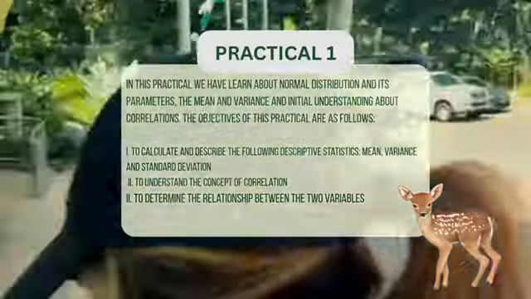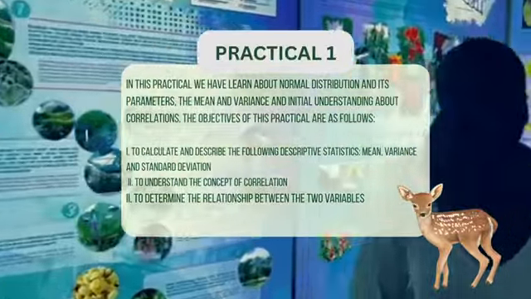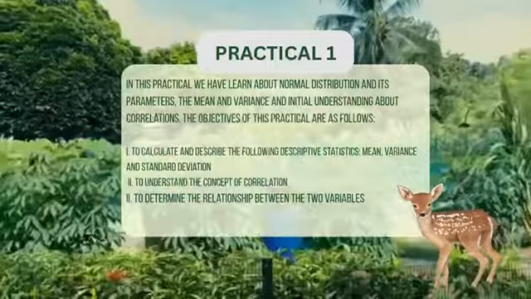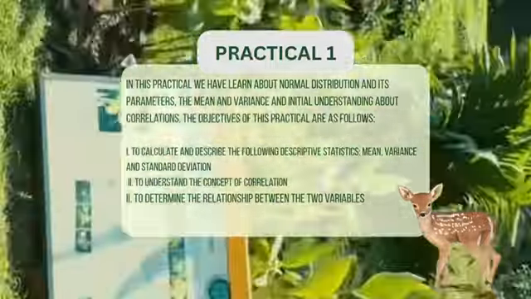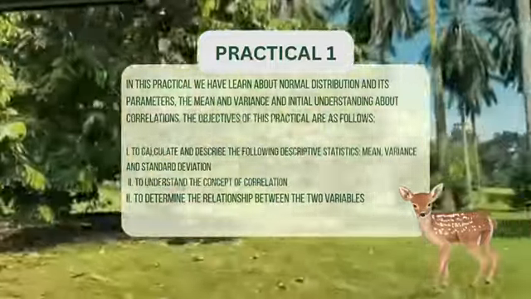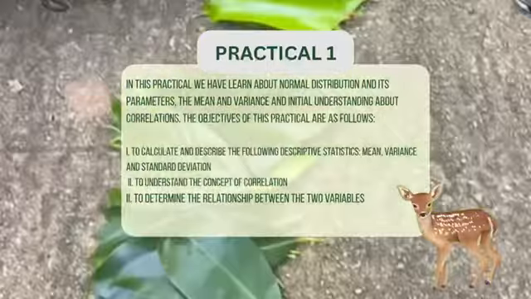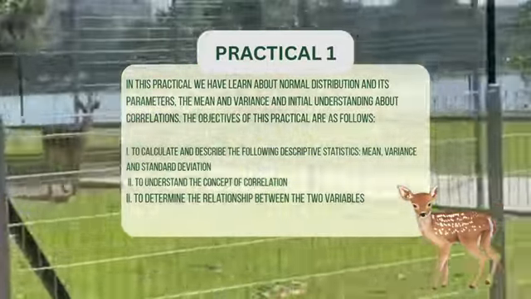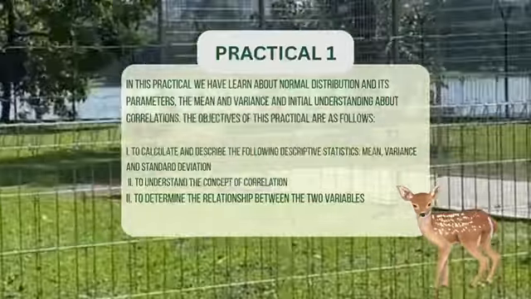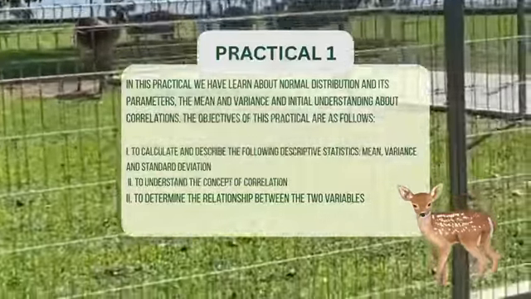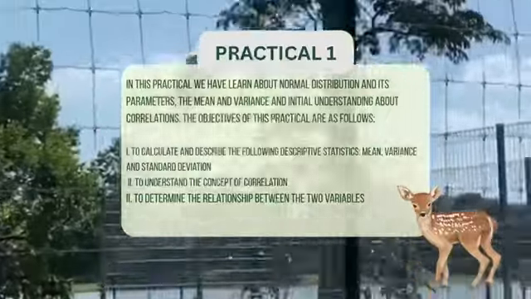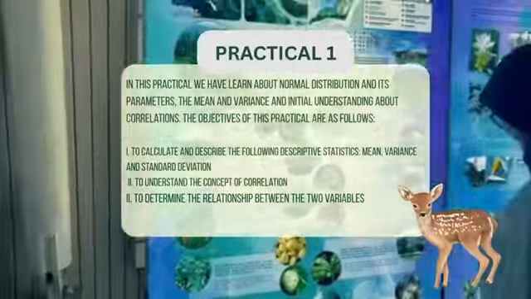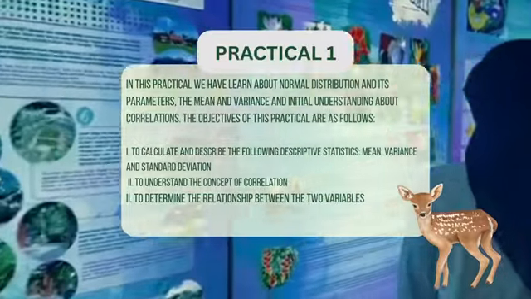Practical 1: Basic concept of statistics and variation. In this practical, we learned about normal distribution and its parameters, the mean and variance, and an initial understanding of correlations. The objectives of this practical are as follows. The first one is to calculate and describe the following descriptive statistics: mean, variance, and also standard deviation. Secondly, to understand the concept of correlation. And the last one is to determine the relationship between the two variables.